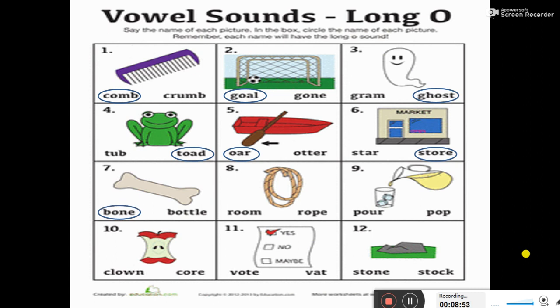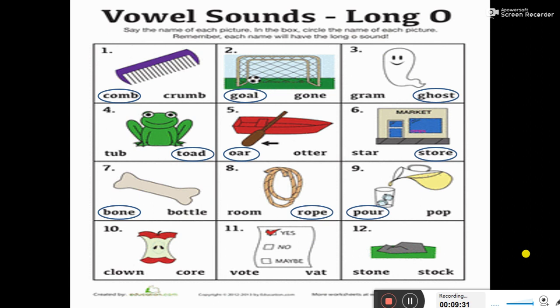Next, R-O-O-M, room, R-O-P-E, rope. The picture is of rope. So correct spelling of rope is R-O-P-E. We will circle it. Next, P-O-U-R, pour, P-O-P, pop. So what is the picture? The picture is of pour. So correct spelling of pour is P-O-U-R, pour, and we will circle it.